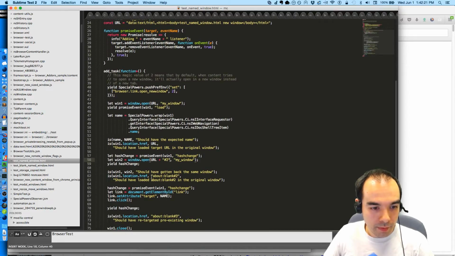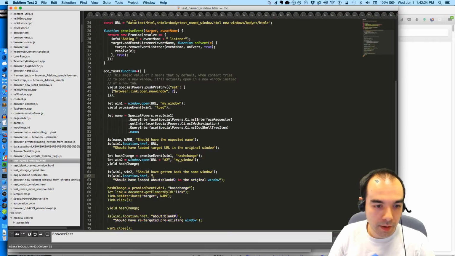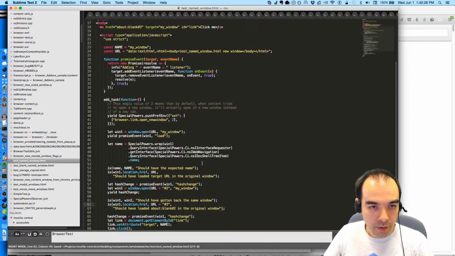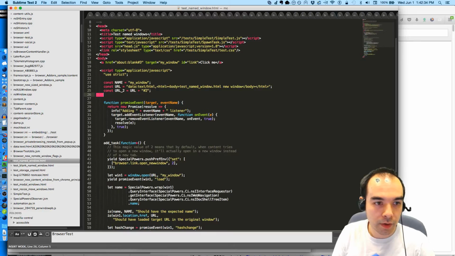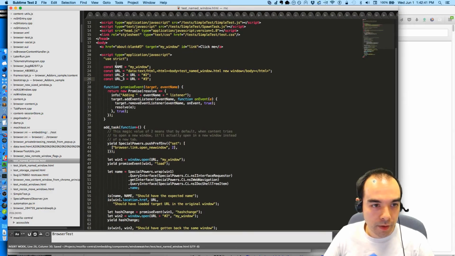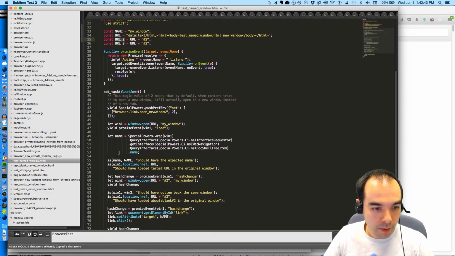We should get back the same window, and then URL plus 2. I should do this: const URL2 equals URL plus 2, const URL3 equals URL plus 3. Okay, so I'll use URL2.